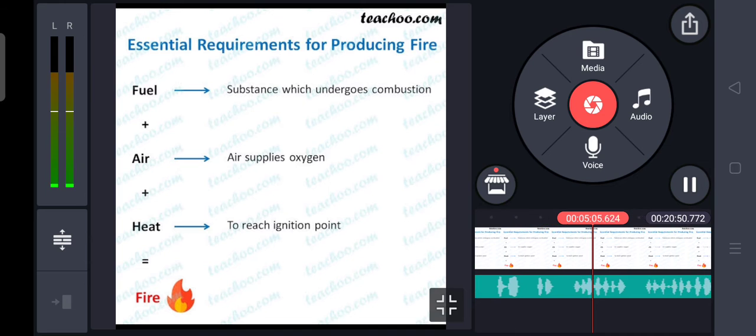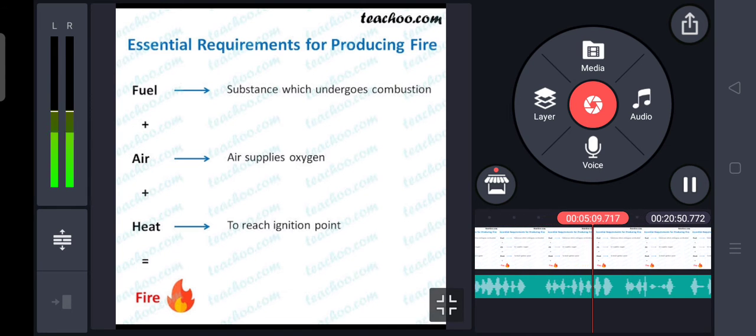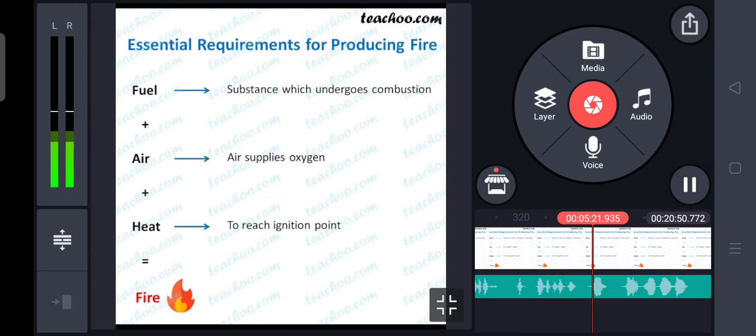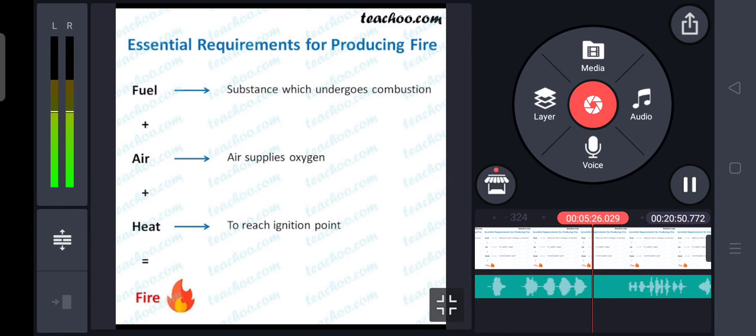And third one is heating the combustible substance to its ignition temperature. Ignition temperature means the lowest temperature at which a substance catches fire and starts burning. So these are three conditions which are very necessary for combustion.